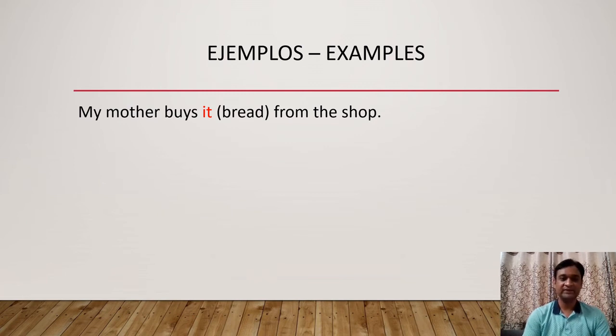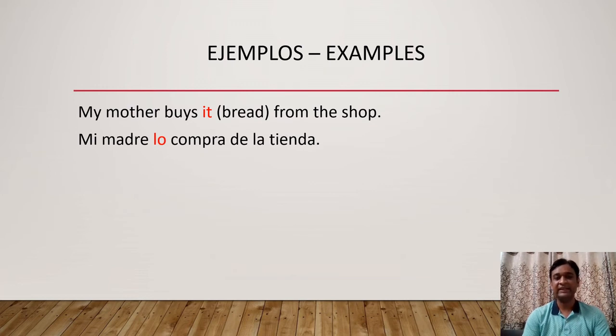Now let's try to solve in Spanish. Mi madre lo compra de la tienda. So here compra is a verb conjugation. So what is the rule? Object pronoun should be placed before the conjugated verb. So here before compra we have to write lo. Lo is for what? It. Because bread is what? El pan. The gender of el pan is masculine. So for it we have to use lo. So lo compra.